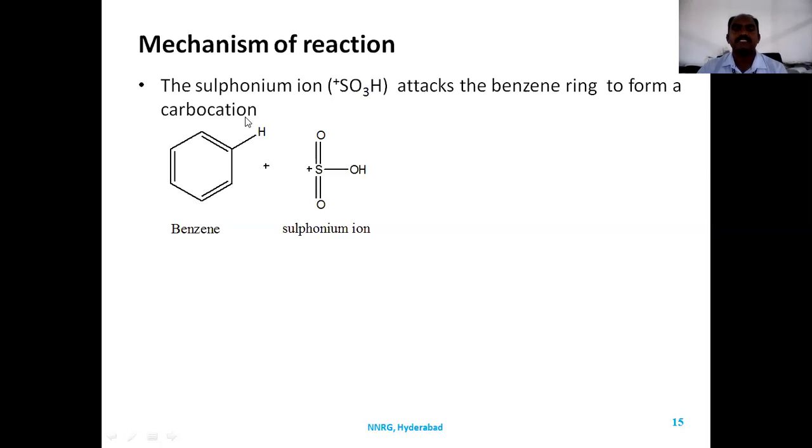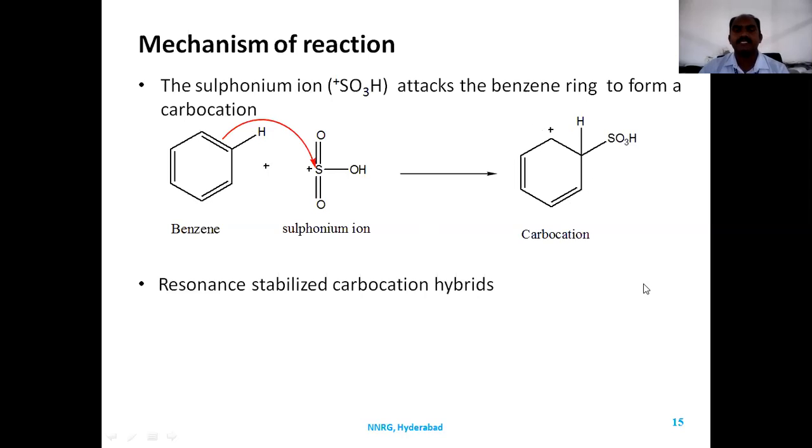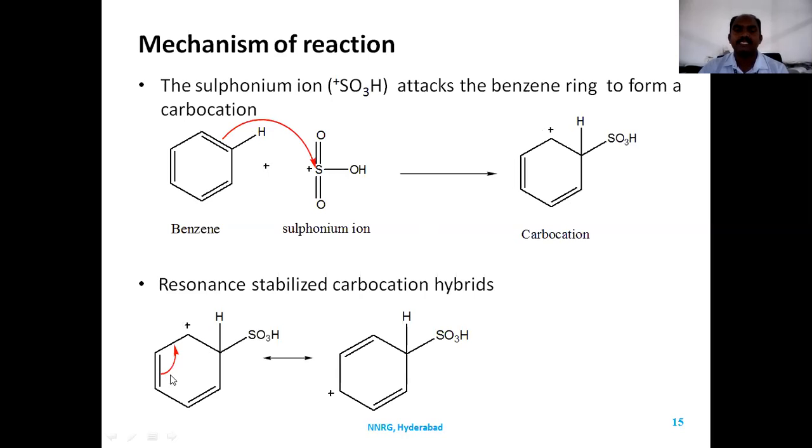So when benzene approaches the sulfonium ion, it starts donating a pair of electrons. When it donates electrons, this carbon loses electrons and a carbocation is formed. When the carbocation is formed, there is resonance stabilization. To nullify this positive charge, the pi bond shifts here, and this carbon gets the positive charge. Again the aromatic double bond shifts to the next carbon, and that carbon gets the positive charge. So a resonance stabilized carbocation is formed.